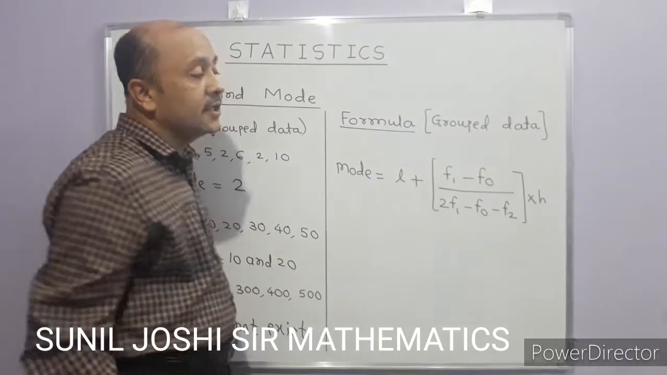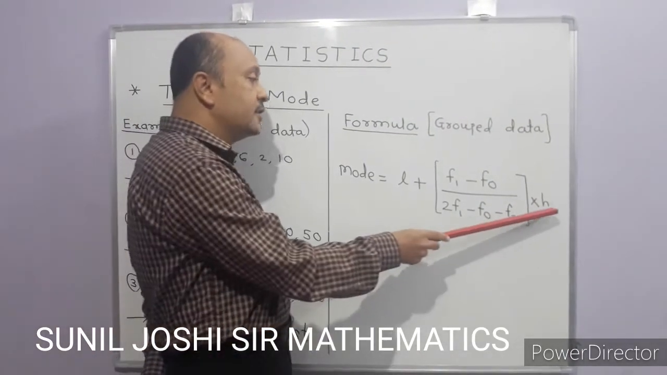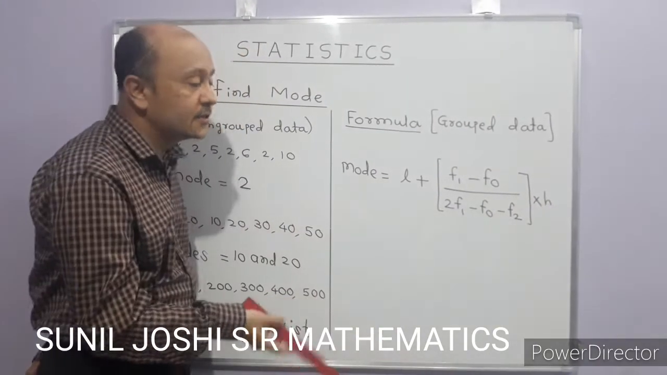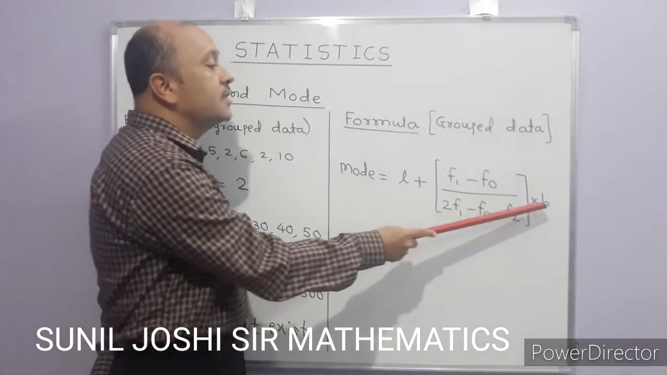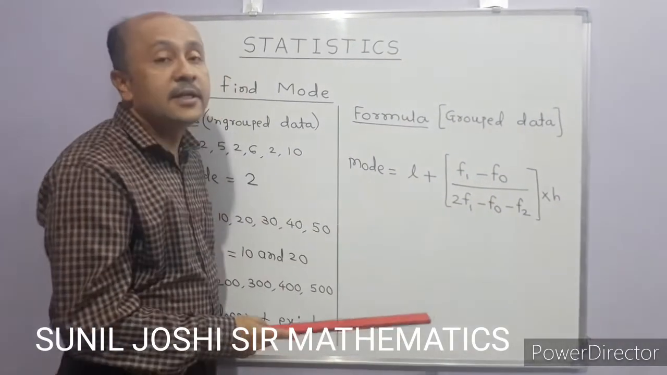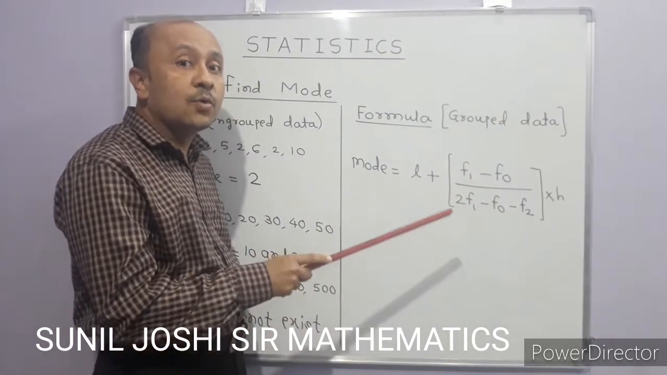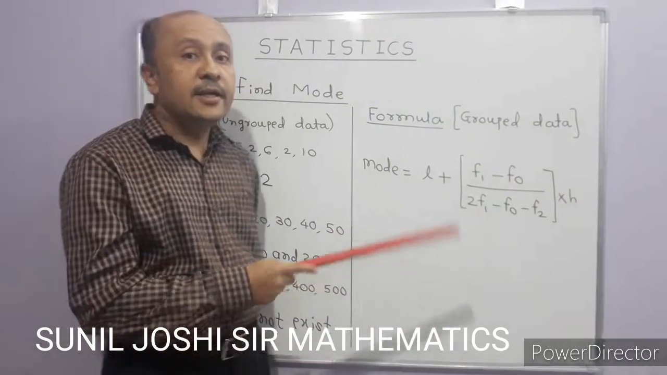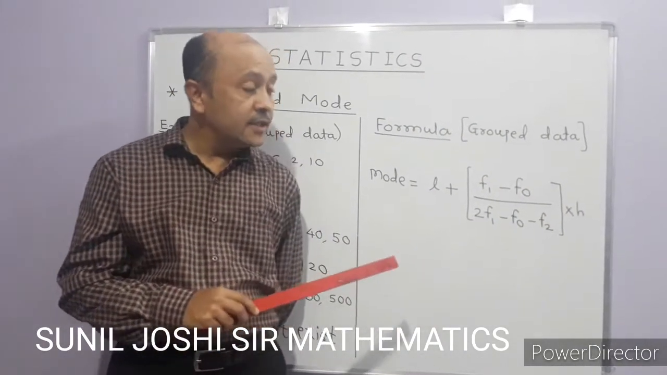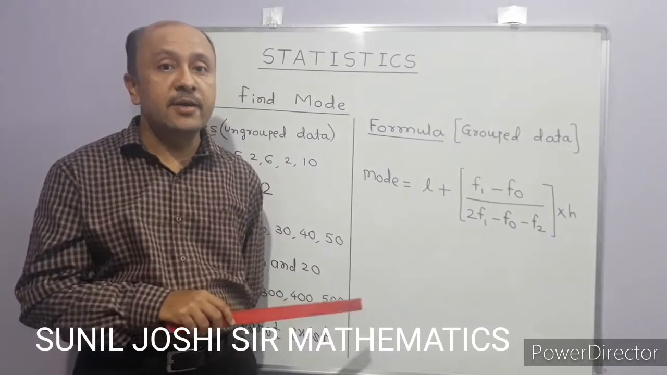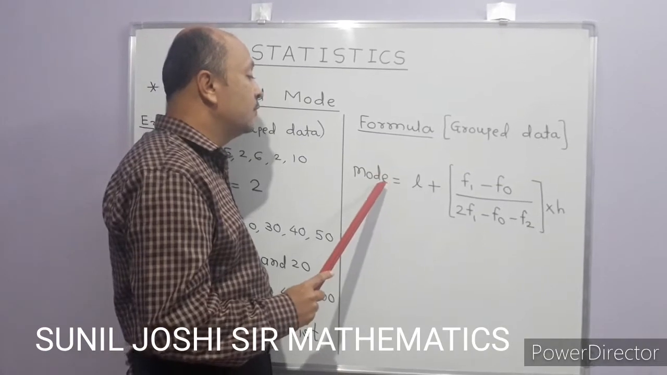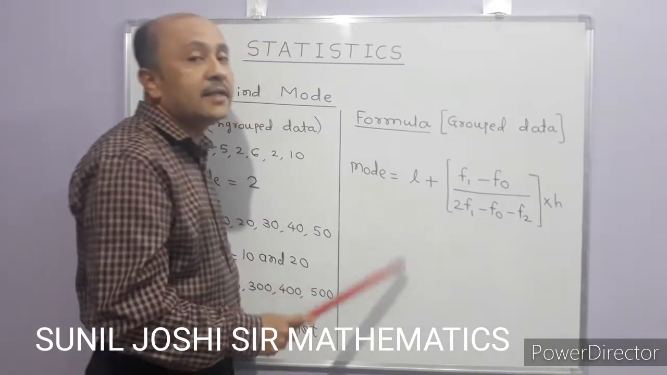So what is H? H is not height here. H is called the class width, or class size. How to calculate this? It has one simple formula: upper limit minus lower limit. See, for example, 10 to 20 is a class. Then how to find H? It is 20 minus 10, and 20 minus 10 is 10. So we are going to see how to find the mode by taking one example.